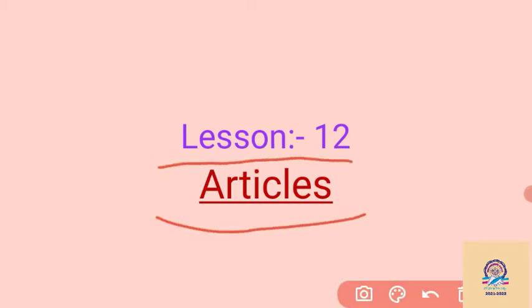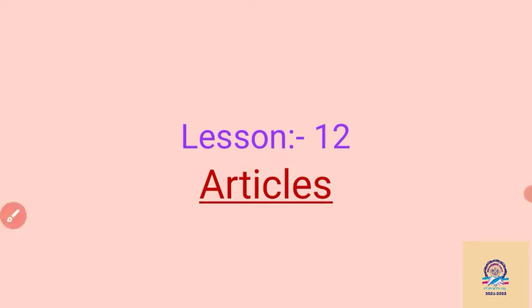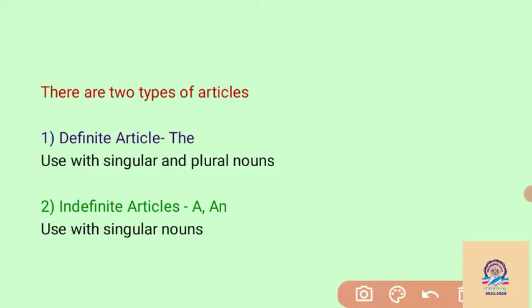So, what is an article? We can say that articles are demonstrative adjectives. We cannot find articles in other languages. We can see articles in grammar only in the English language. Now we see the uses of articles. First of all, there are two types of articles.